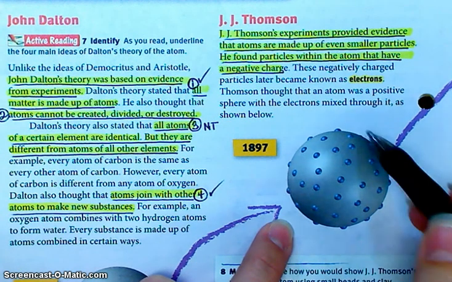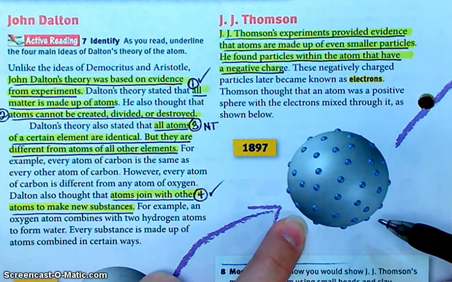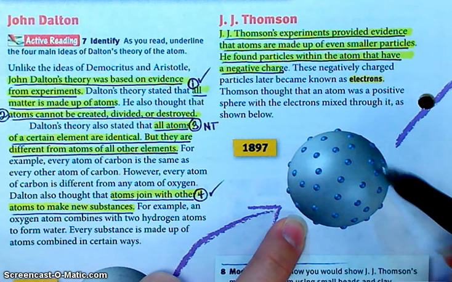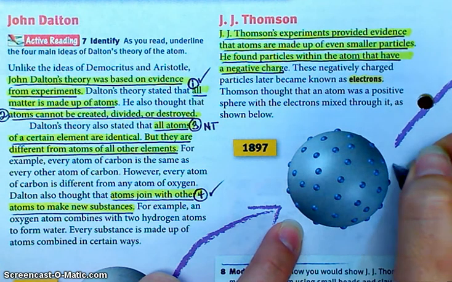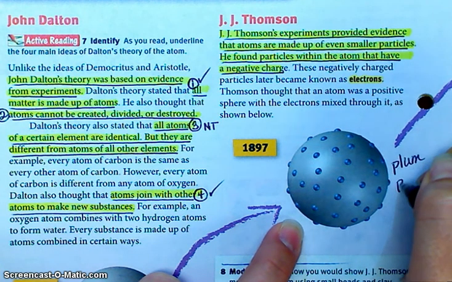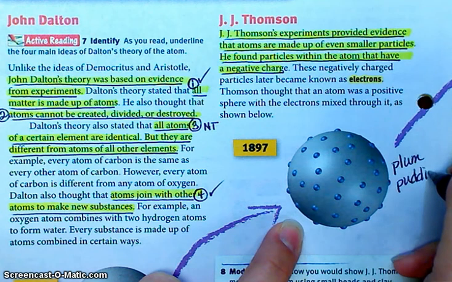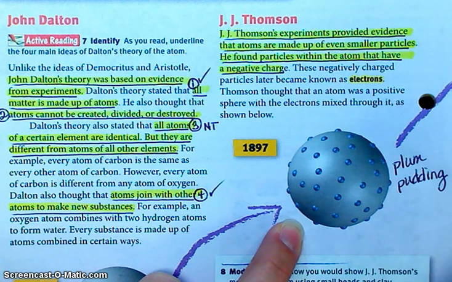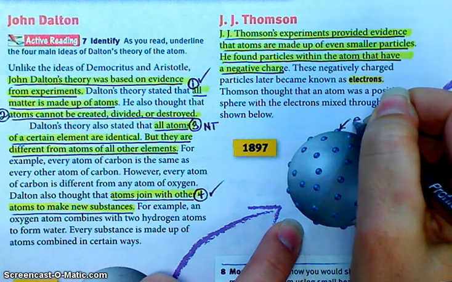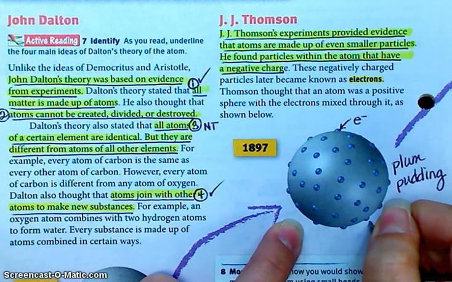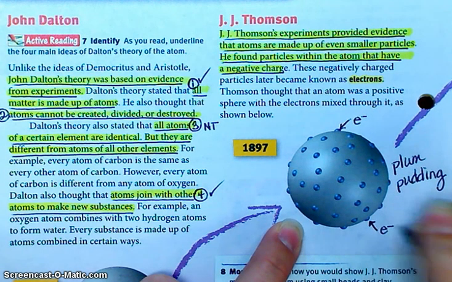And J.J. Thomson uses the information from his experiment to sort of come up with a different model, which basically looks like this. It was often called the plum pudding model, if anybody's familiar with that. We don't eat plum pudding much in this country, but if you can imagine pudding with little chunks, or think of raisins, a raisin cookie or something, you've got this substance with little pieces in it, okay? And his little pieces were the electrons, kind of embedded in the rest of the atom. Does that make sense?